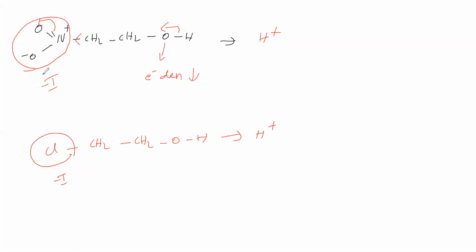Now, see that here this nitrogen has a positive charge. This nitrogen is more electronegative than this chlorine. Actually, nitrogen and chlorine electronegativity is almost the same as elements, but this one has a positive charge. Because of the positive charge, its electronegativity is more than that of Cl.